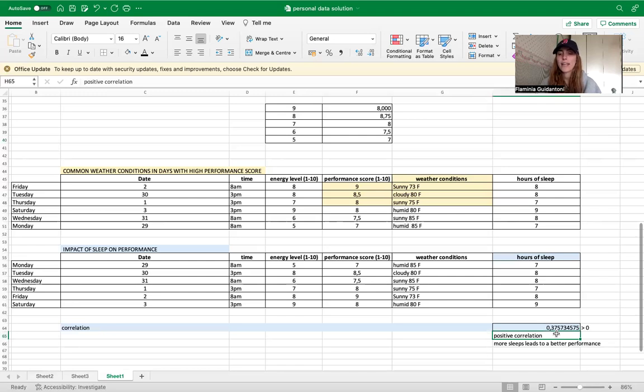So that means that more hours of sleep leads to a better performance. So this also is a factor that is important to consider, and I saw that there was actually a true correlation. So this was my analysis for my presentation.